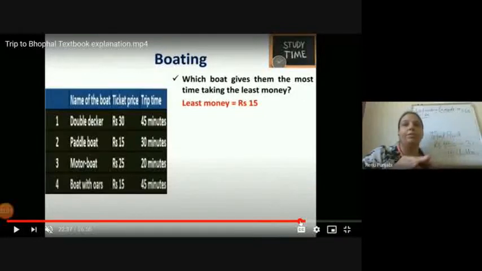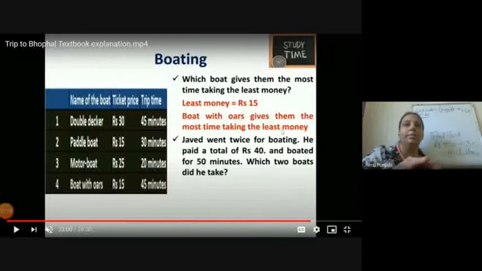Which boat gives them the most time while taking the least money? The most time is given by the double-decker and the boat with rowers also, but less money is taken by the rower boat. So more time but less money is taken by the boat with the rowers. Now come to the next.